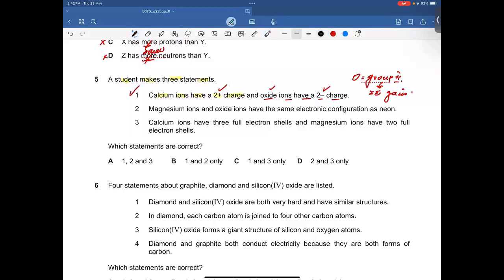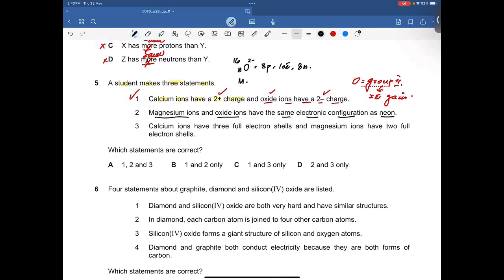Next, magnesium ion and oxide ion have the same electronic configuration as neon. That's absolutely correct. That's what we have done in the class also. See, this is your oxide ion. Oxygen has an atomic number of 8, which means it has 8 protons. It needs 8 electrons, but the 2 minus charge means it absorbs 2 electrons. So total electrons would be 10. And obviously 8 neutrons because it has a nucleon number of 16, right?